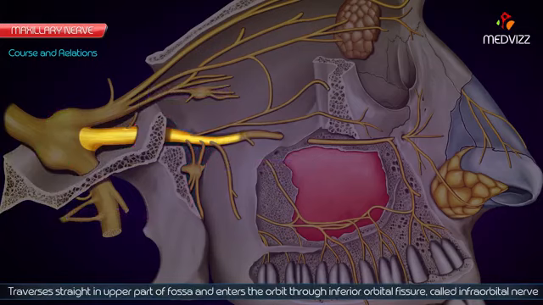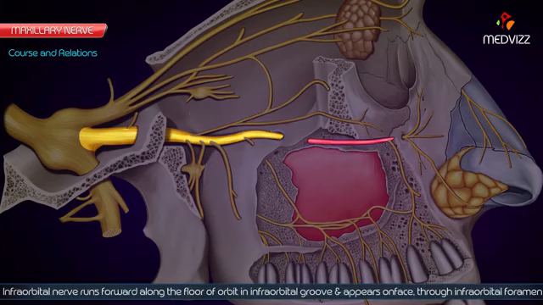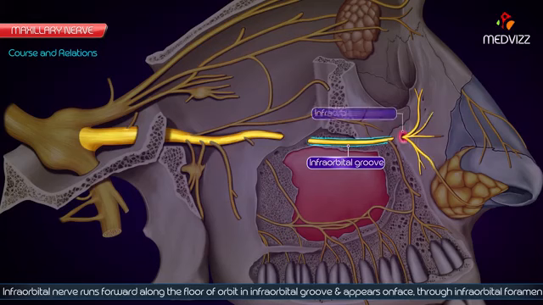It traverses straight in the upper part of the fossa and enters the orbit through the inferior orbital fissure, hence it is called the infraorbital nerve. The infraorbital nerve, in fact a continuation of maxillary nerve, runs forwards along the floor of the orbit in the infraorbital groove and appears on the face through the infraorbital foramen.